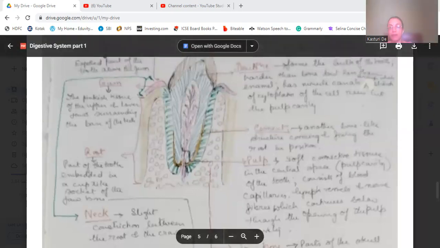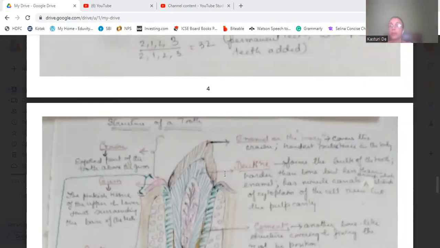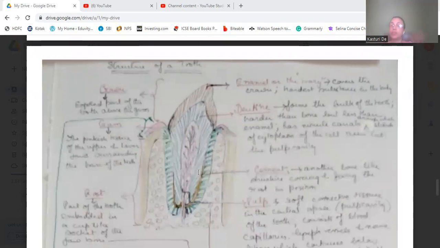So first comes the enamel, the outer portion which is coming out of the gum. That is the enamel that is forming the crown. Just below the enamel, we have the dentine, which is the major portion of the tooth. Then below the dentine is the pulp cavity, which consists of what?